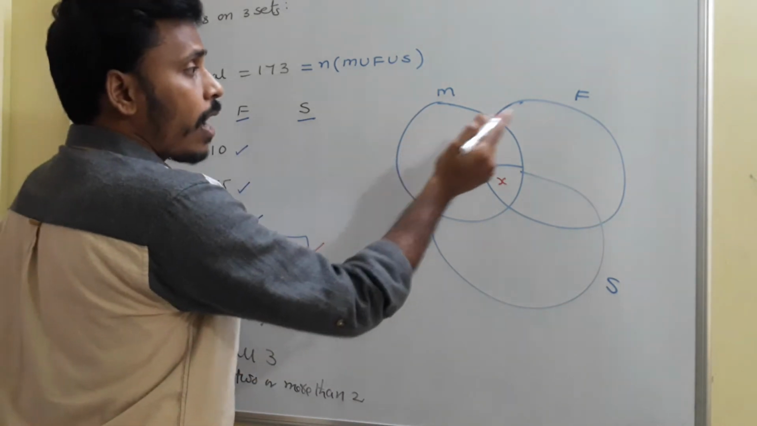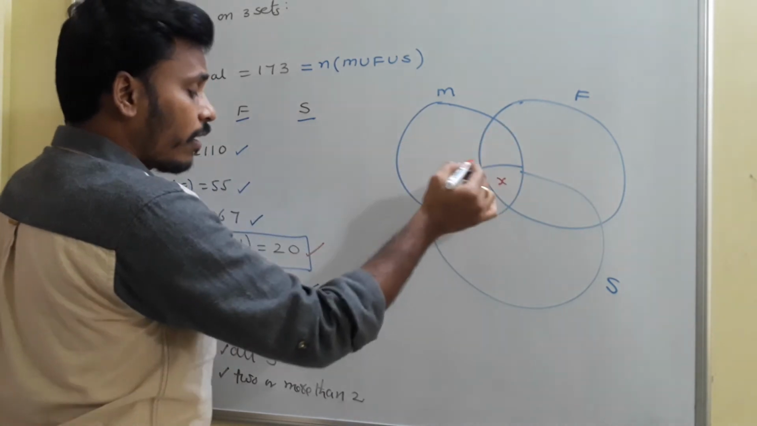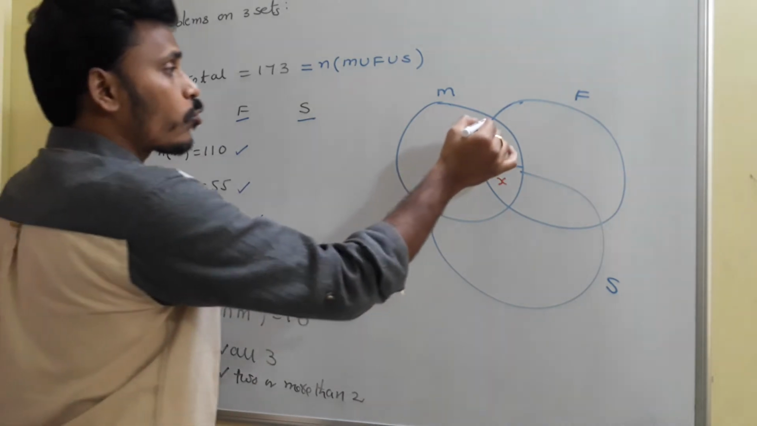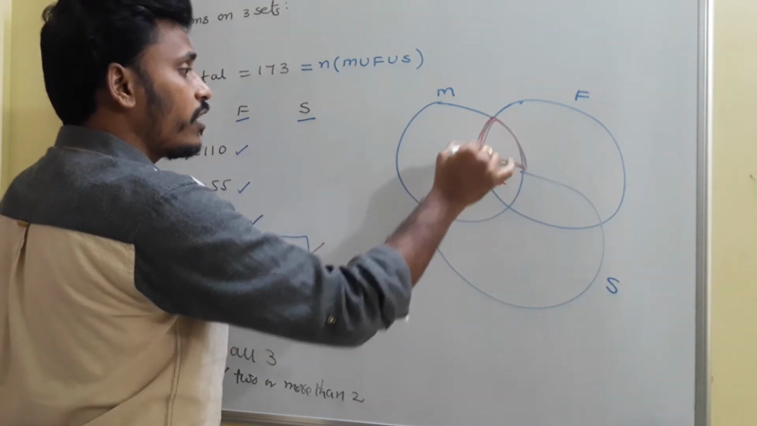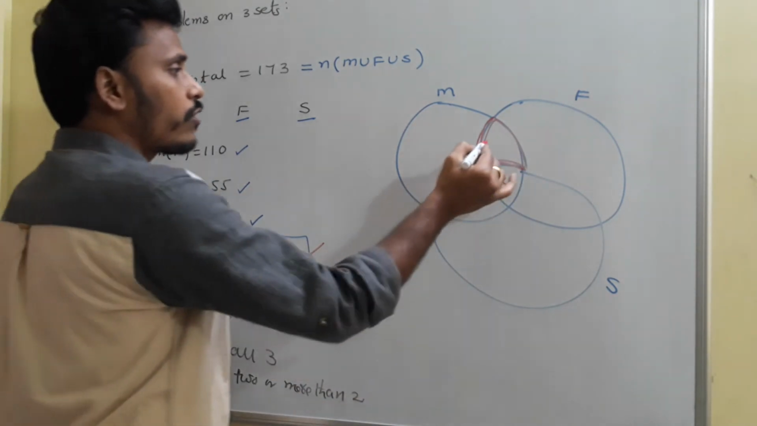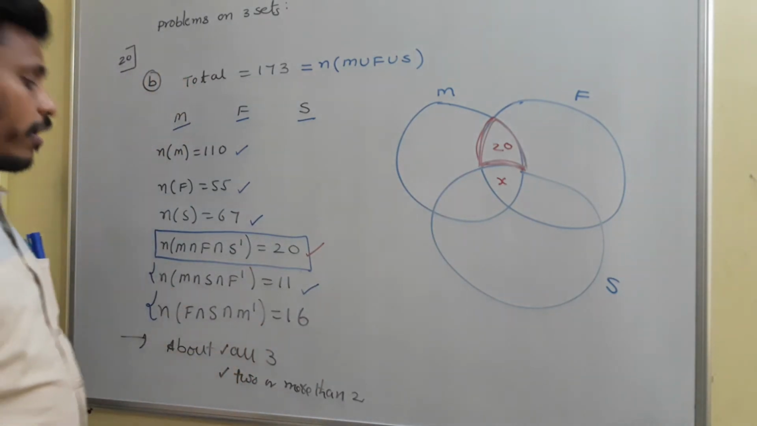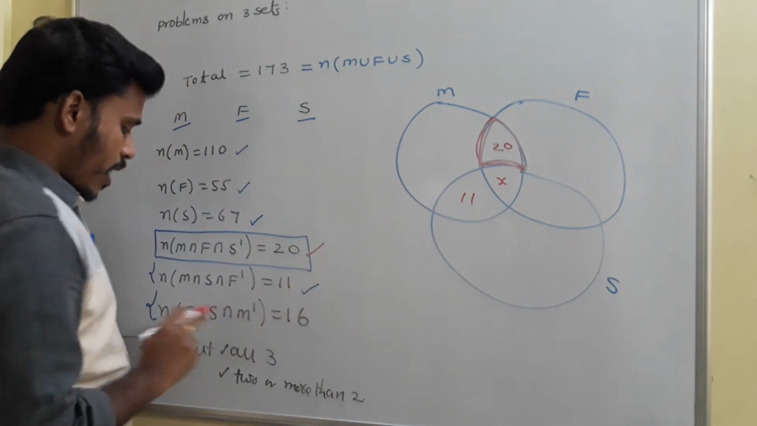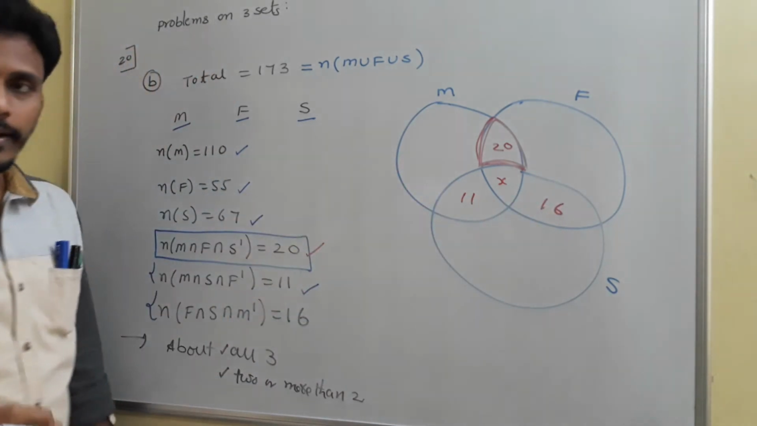So for M and F, these two circles, the common region is this part, but we need to neglect S, and that's why the 20 should be in this part only. This is the region which is common for M and F, but not for S, so this region represents 20. In a similar manner, M and S but not F is 11, and F and S but not M is 16. So all those values I have.